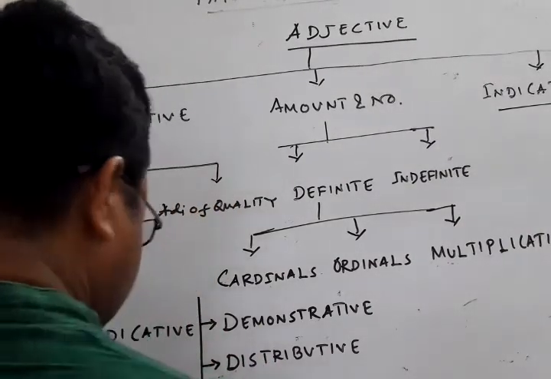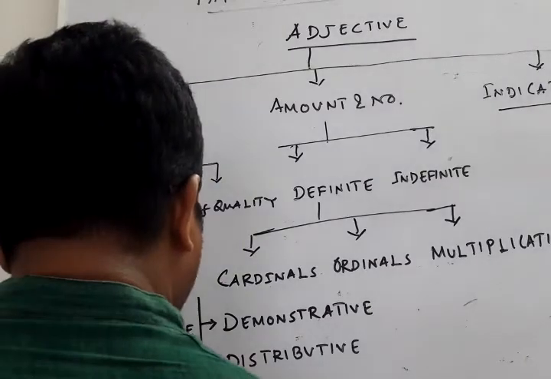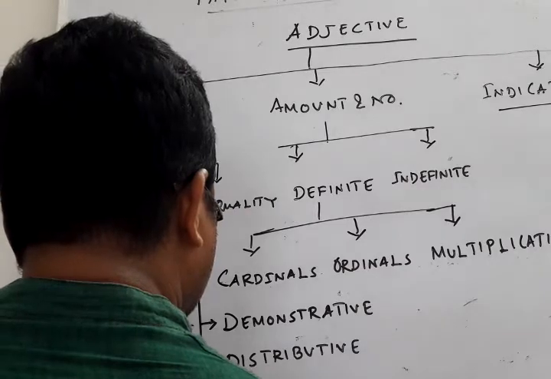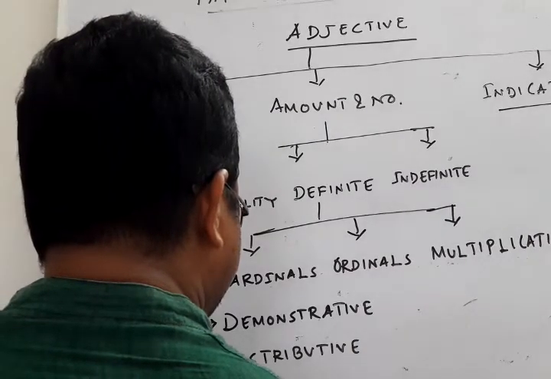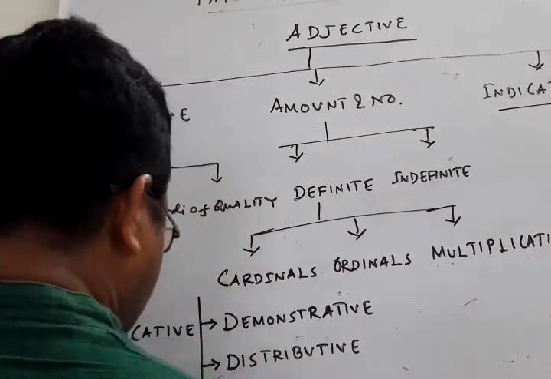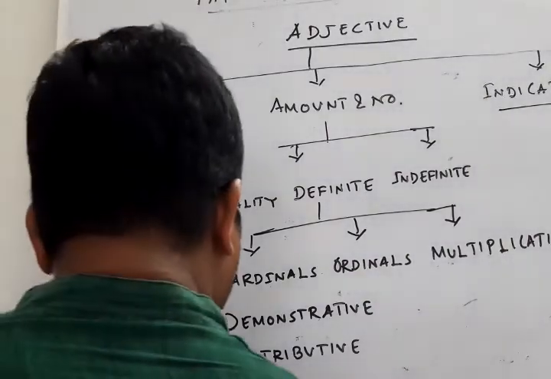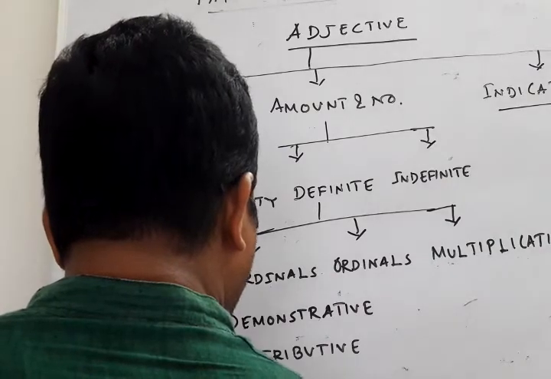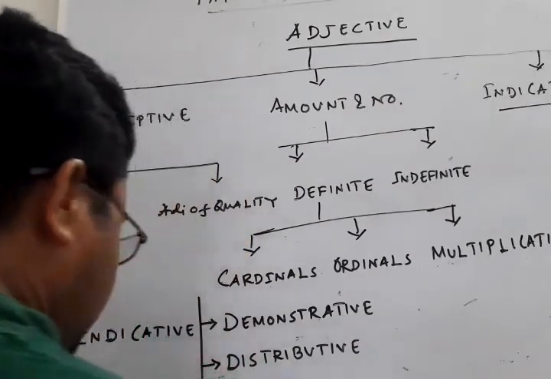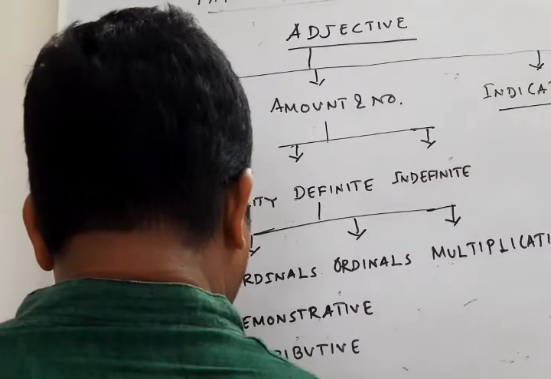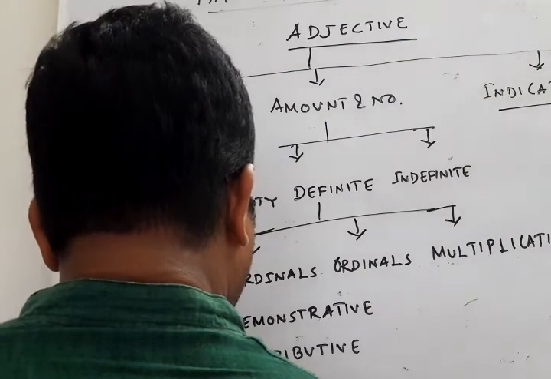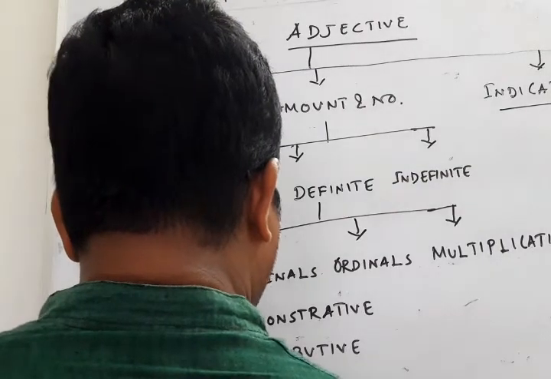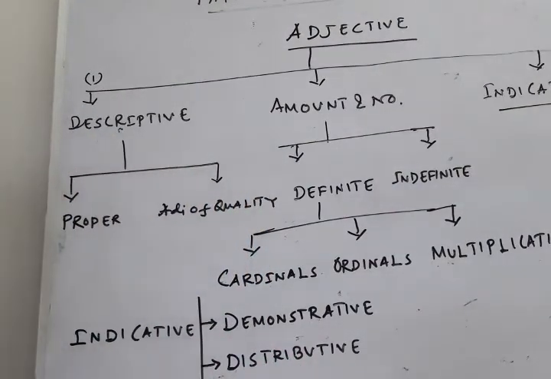Next comes interrogative adjectives. Next comes relative adjectives, and finally exclamatory adjectives.